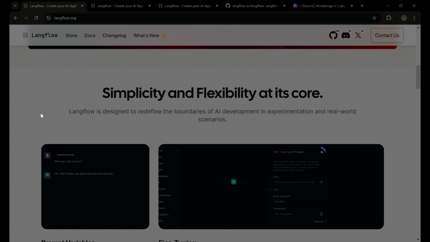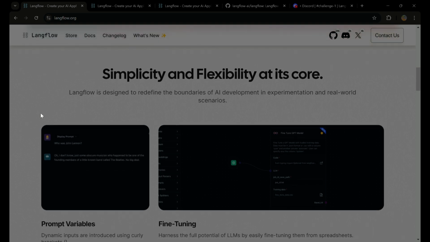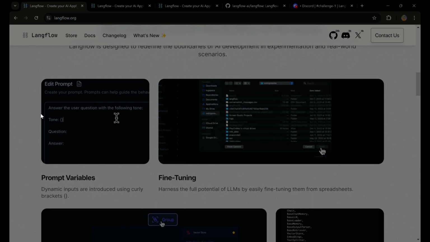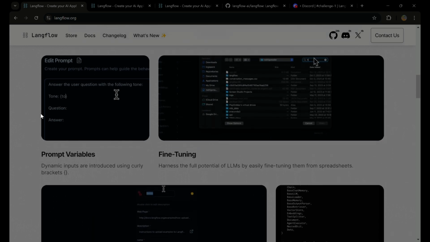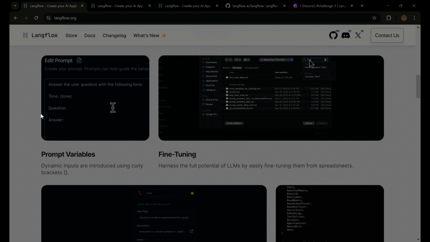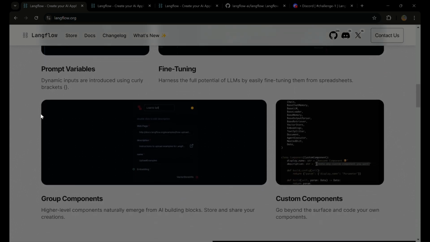Once you have familiarity with the components and working of Langflow, you can go and create your own custom components as well. They are Python native and they leverage all the powerful data manipulation and machine learning libraries out there. So now, without further ado, let's deep dive into the competition.